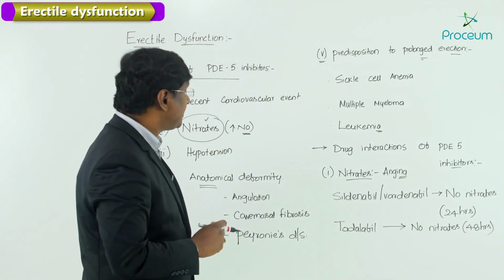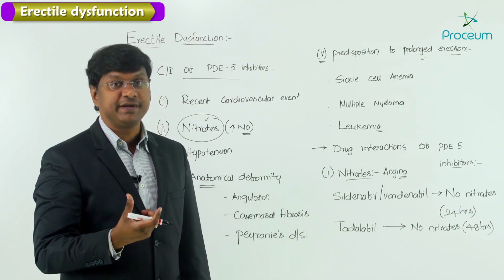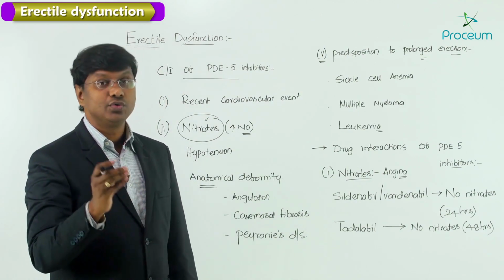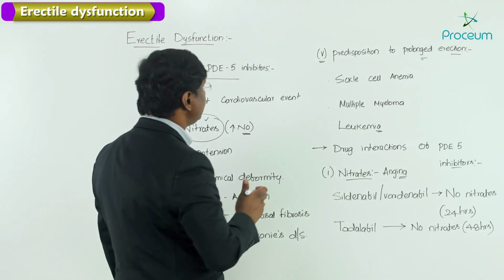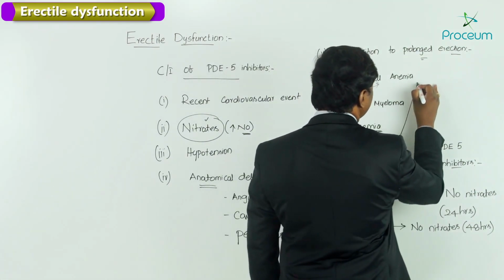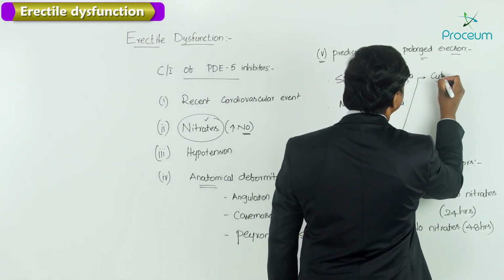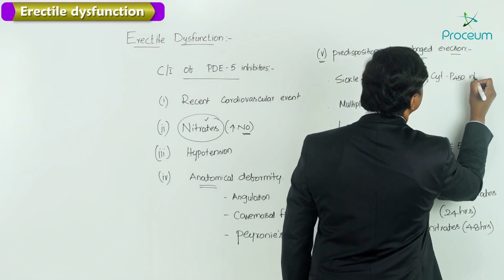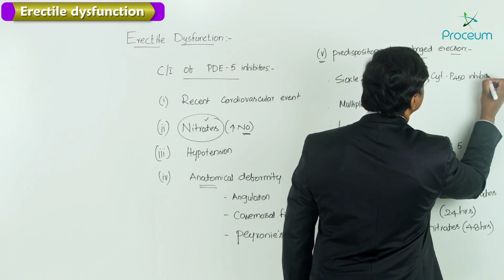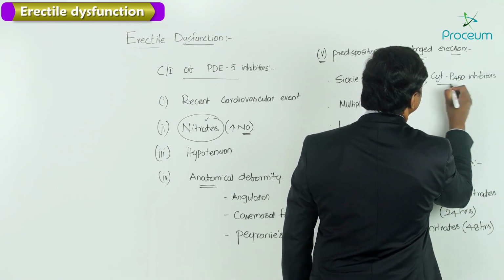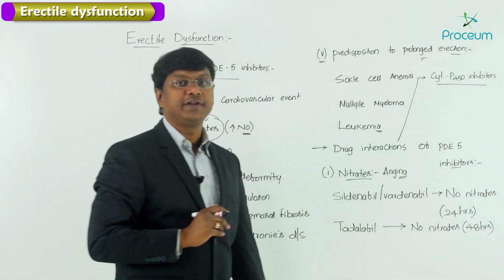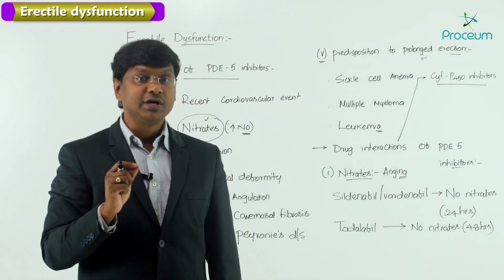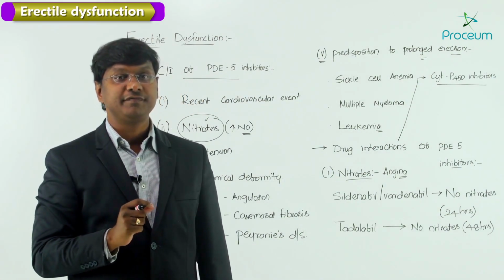And the other drugs where you have drug interactions with PDE5 inhibitors include cytochrome P450 inhibitors, right? The other important drug interactions you should know are cytochrome P450 inhibitors. And what are the examples of cytochrome P450 inhibitors?